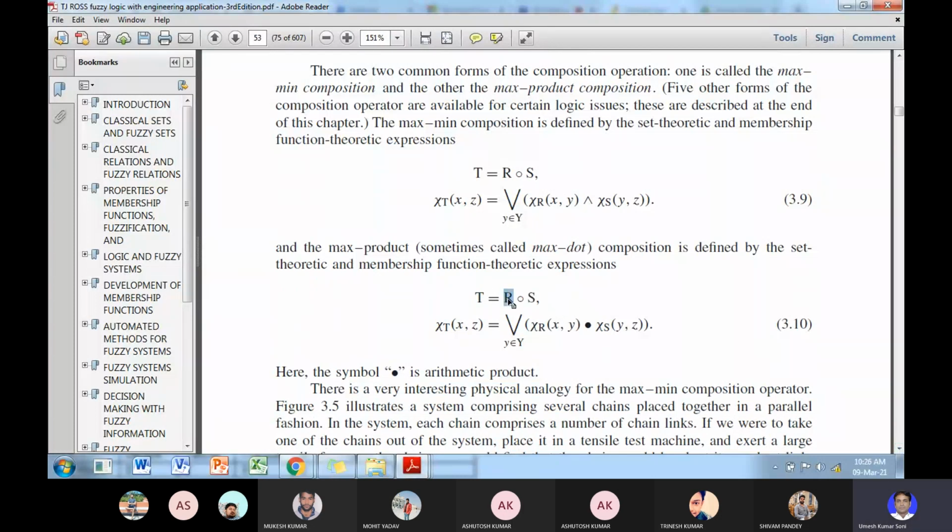Here R is the relation between universes of discourse X and Y, and S is the relation between universes of discourse Y and Z. Then the strength of relationship between X and Z is given by the max of the product of two strengths.